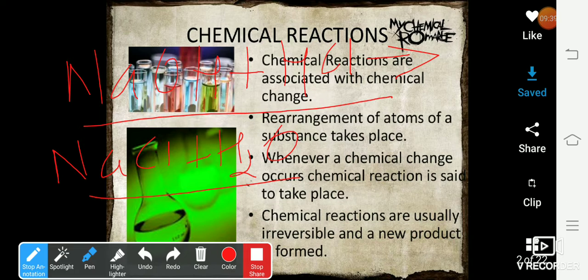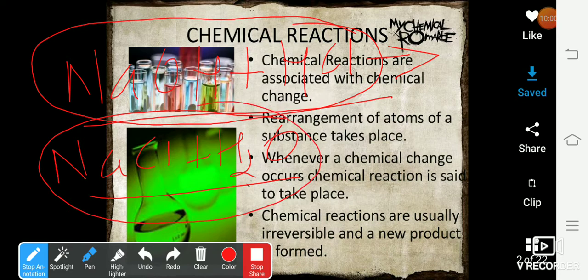Now, please remember, in a chemical reaction, the compounds written on the left hand side of a reaction are the reactants, and the compounds written on the right hand side of the reaction are the products.